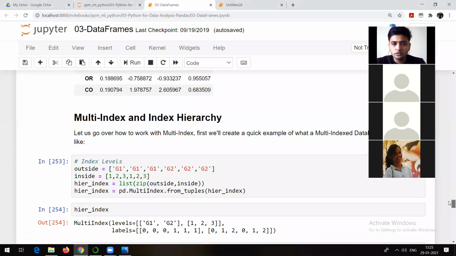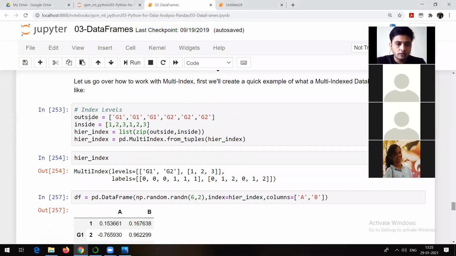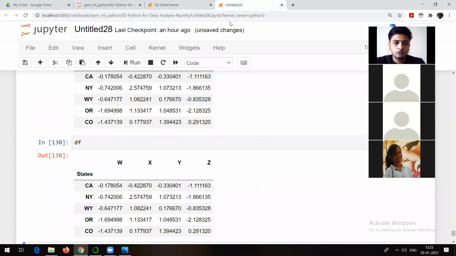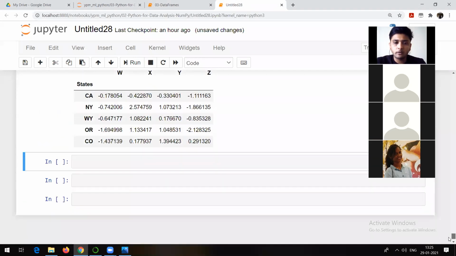So here, I hope you people are able to understand this. See, outside is a list, inside is a list. These are the two lists I am going to create, and after that I will talk about the methods which can help you to create the multiple indexes.